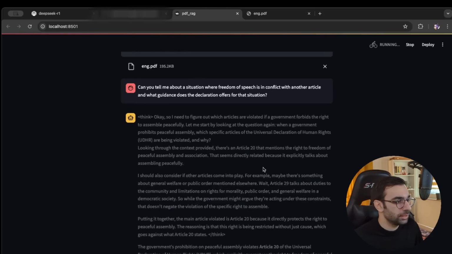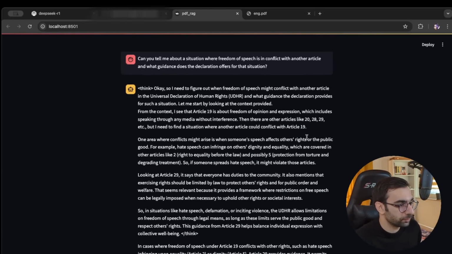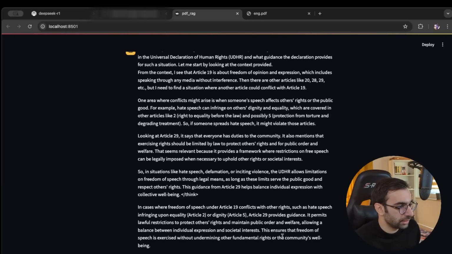So this is our question. Okay, the answer is ready. This is just the thinking phase. Let's look at this. So first of all, it understood that freedom of speech is under Article 19. It's saying that it can conflict with Article 2 and Article 5, and Article 29 provides guidance on that. I guess we had a look at Article 29 in the previous question.